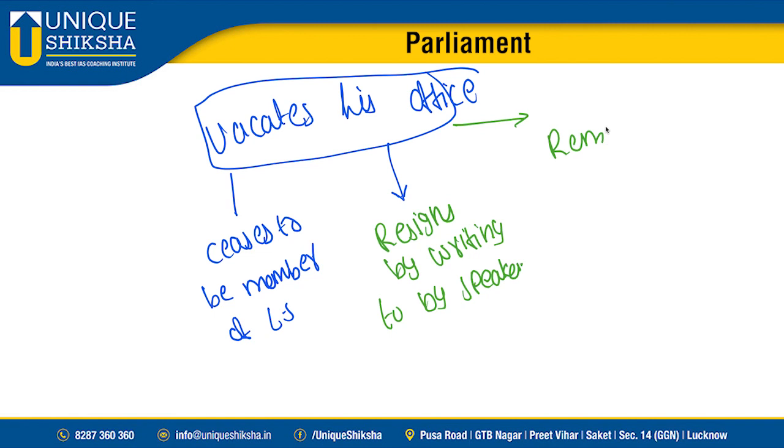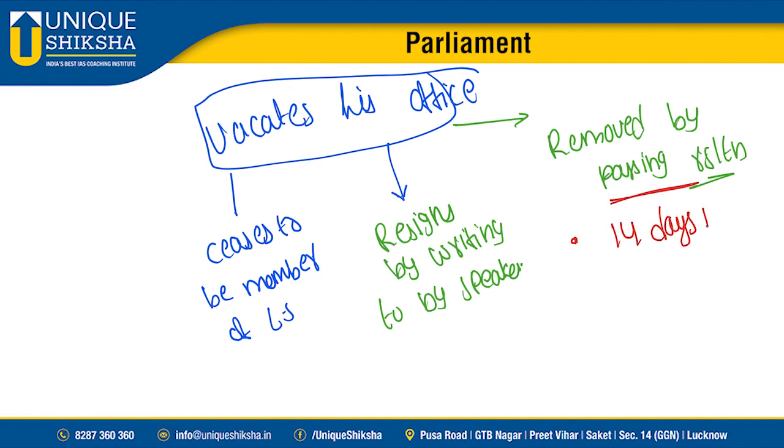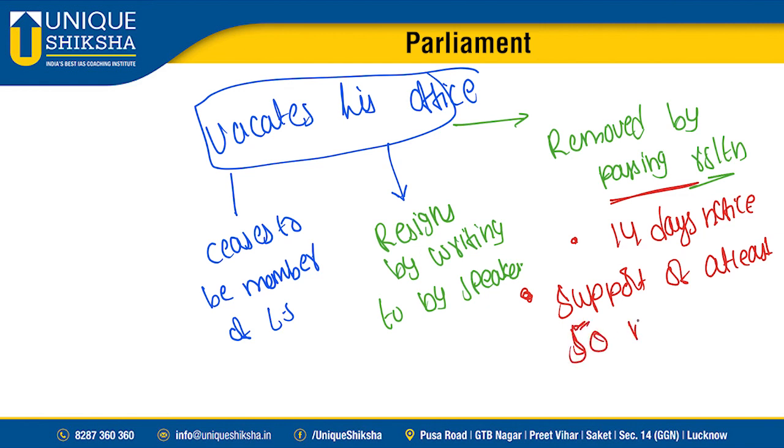Or removed by passing resolution. Okay, what is the process for passing this resolution, sir? First, the speaker should be given 14 days notice about moving this. Next, this resolution should be introduced with the support of at least 50 members. It requires the support of at least 50 members.